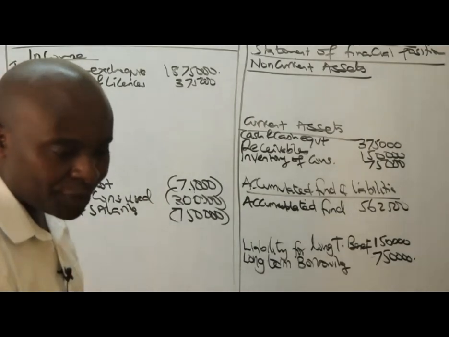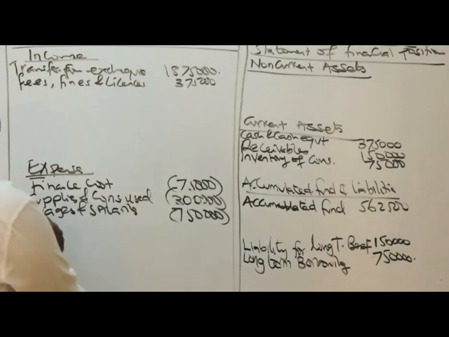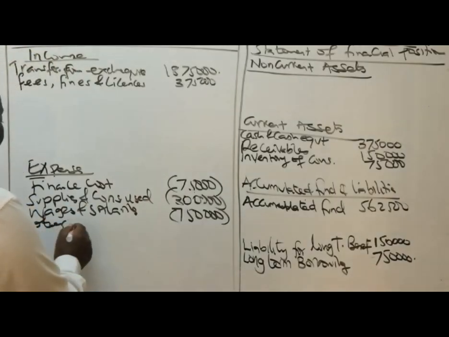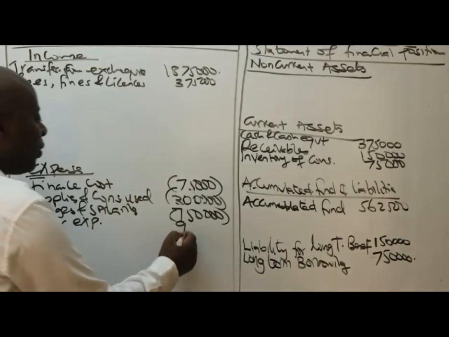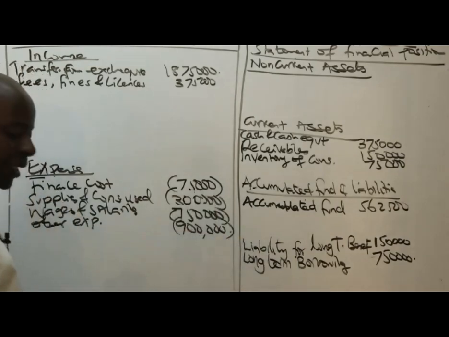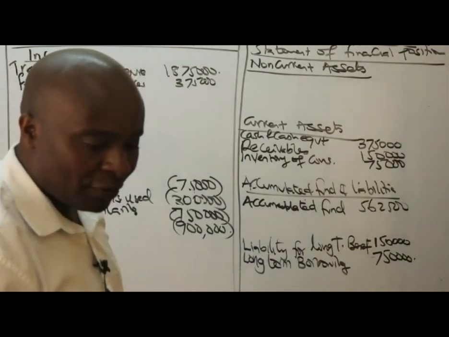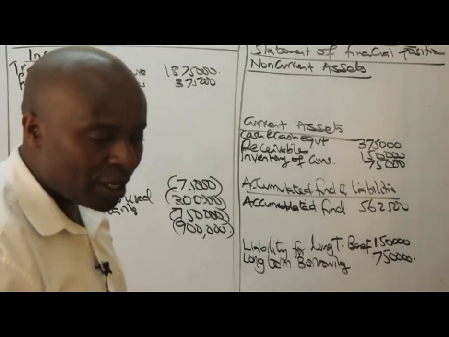We're almost finishing. After that, we have other expenses of 900,000. We know where that will go. It's an expense, 900,000. I'll be deducting this from the incomes. That's why I'm putting them in the brackets, right?